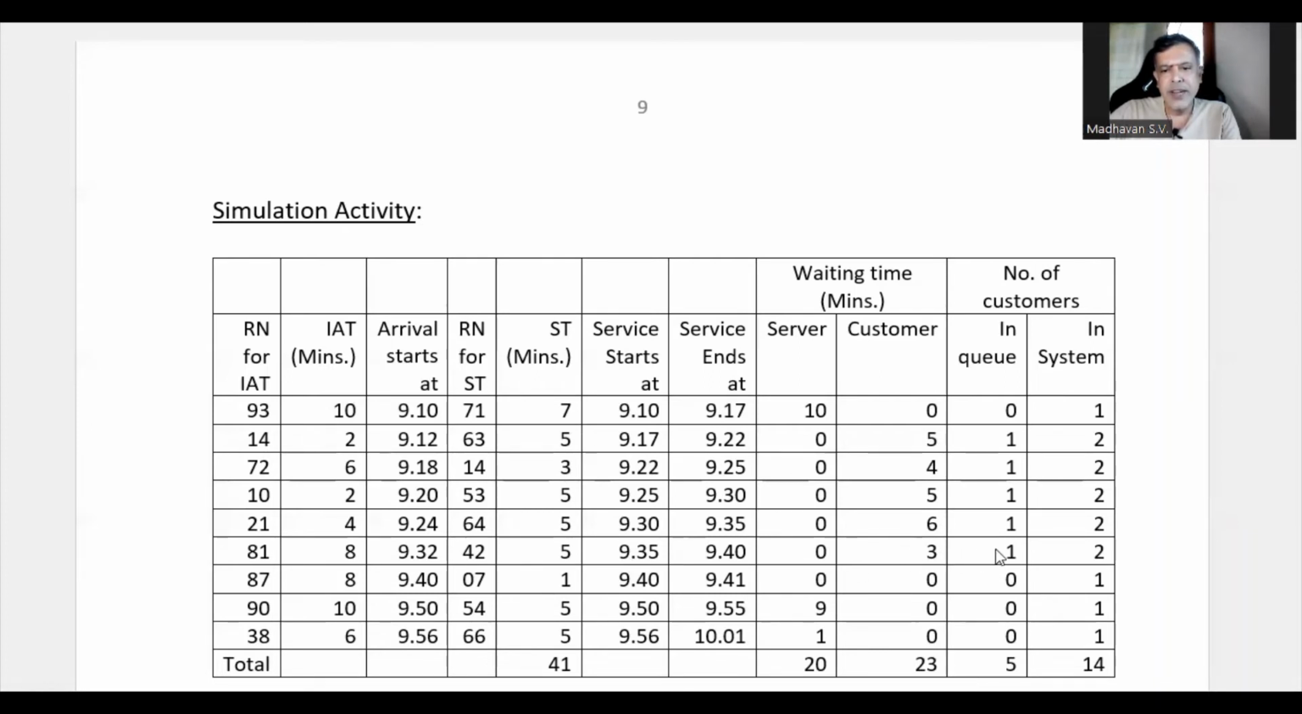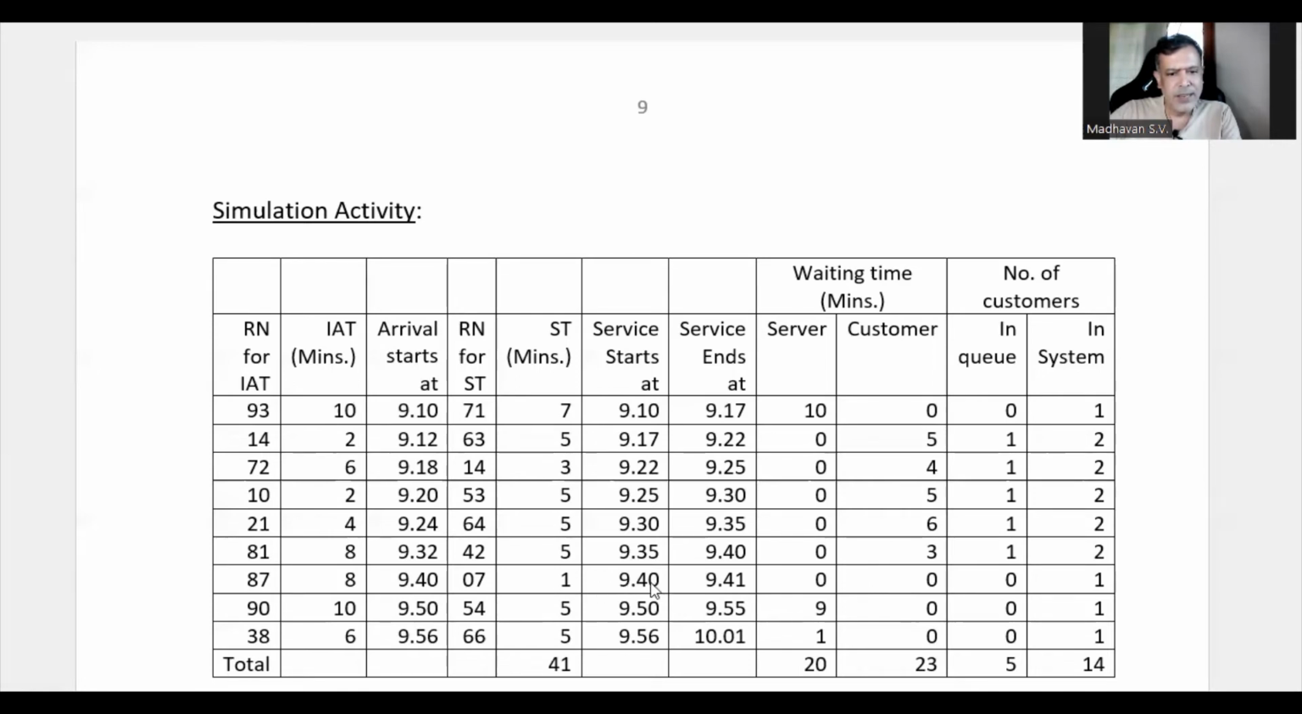Since that person is waiting, he is in the queue, and already one more person is getting service. That means totally 2 customers are there in the system. The next customer is arriving after 8 minutes, which means 9.32 plus 8, it becomes 9.40. And the previous customer's service is ending at 9.40. That means there is no waiting time for the customer.